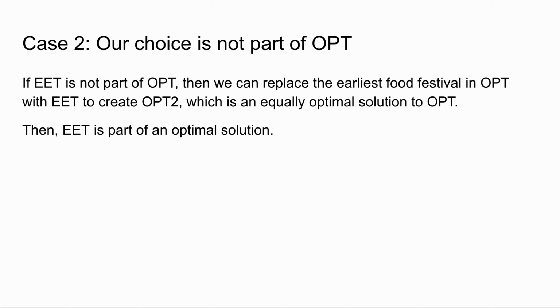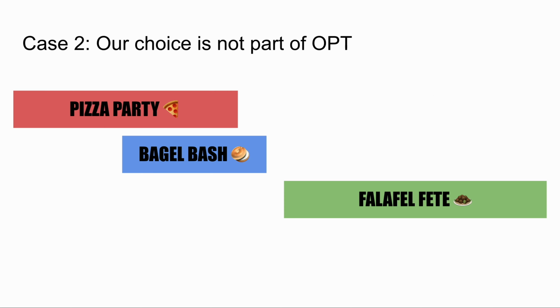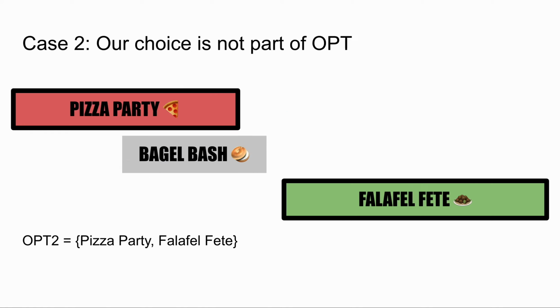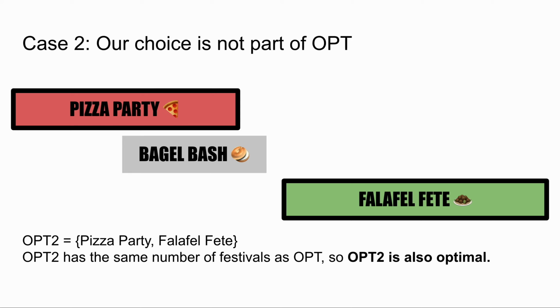This can sound confusing at first, so let me just explain what this means. Let's say we have the schedule, and our opt solution consists of Bagel Bash and Falafel Fete, which has 2 food festivals. Notably, our choice of EET, which is Pizza Party, is not in opt. What the proof is saying is that we can swap our choice with the earliest food festival in opt to get opt2. In our case, we swap Bagel Bash with Pizza Party to get Pizza Party and Falafel Fete as our opt2. Opt2 has the same number of festivals as opt, so opt2 is also optimal.